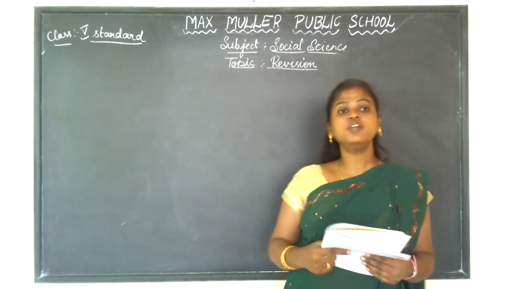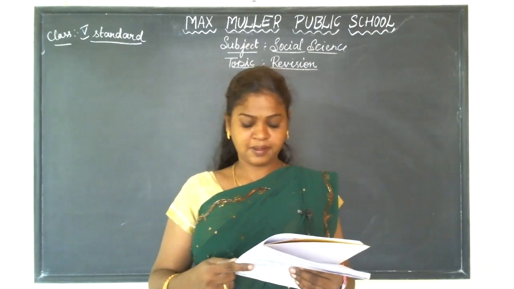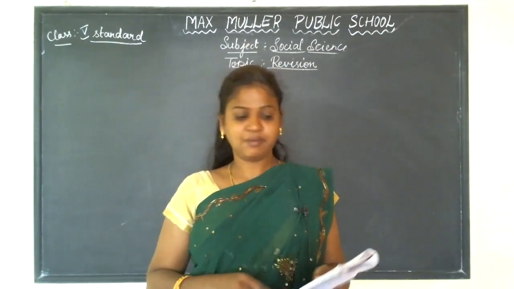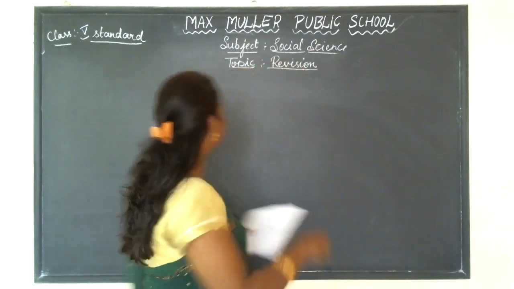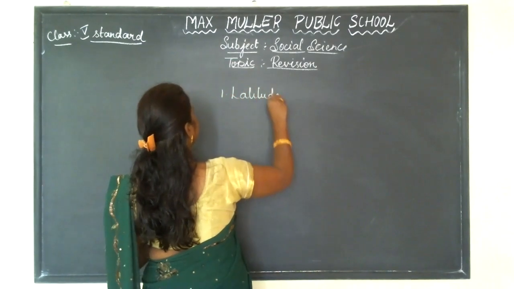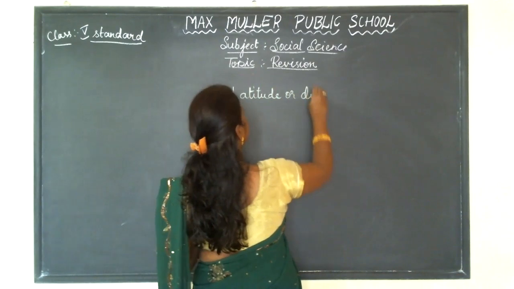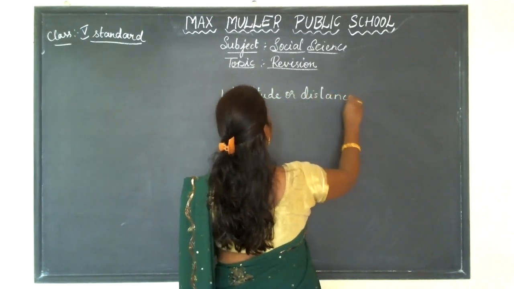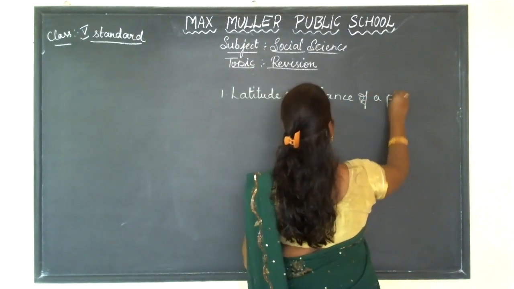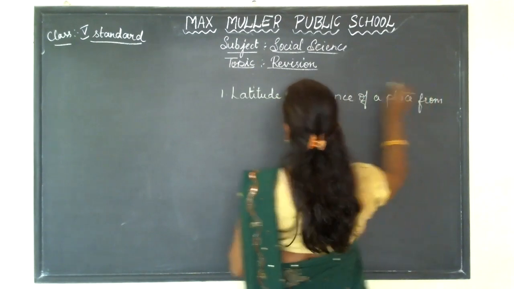So I taught you in this lesson, in the starting, how does the climate affect and what are the factors which are affecting climate. So what are they? They are latitude or distance of a place from the equator.